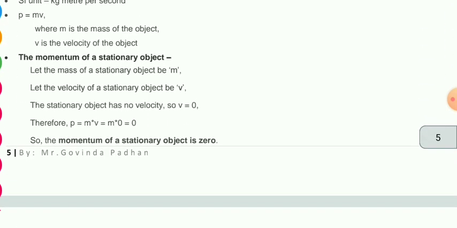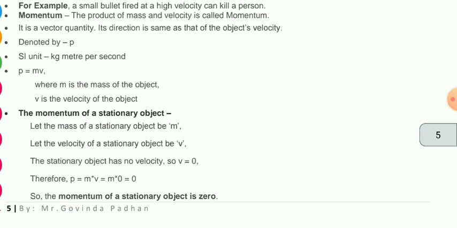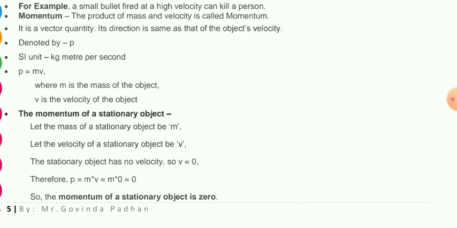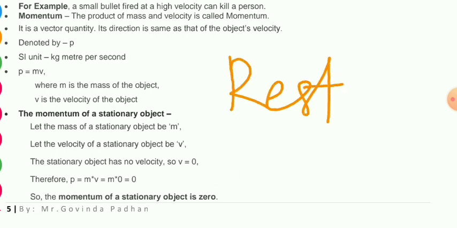Then, the momentum of a stationary object. What will be the momentum of a stationary object here? Stationary always means rest. If an object is at rest, then its velocity will be how much? Zero.